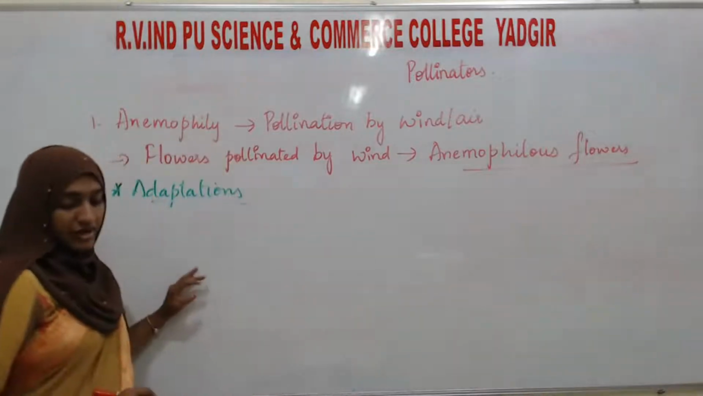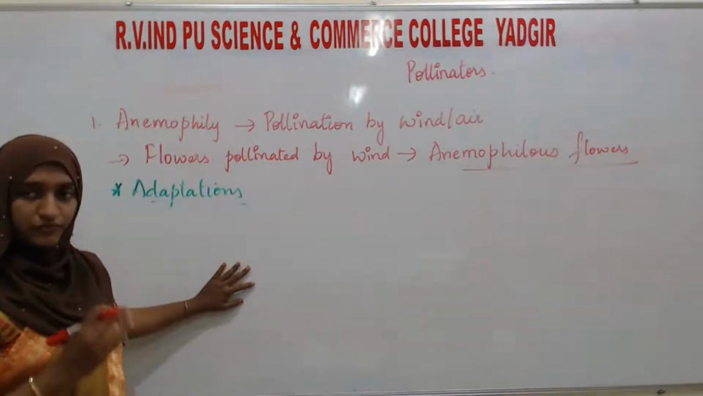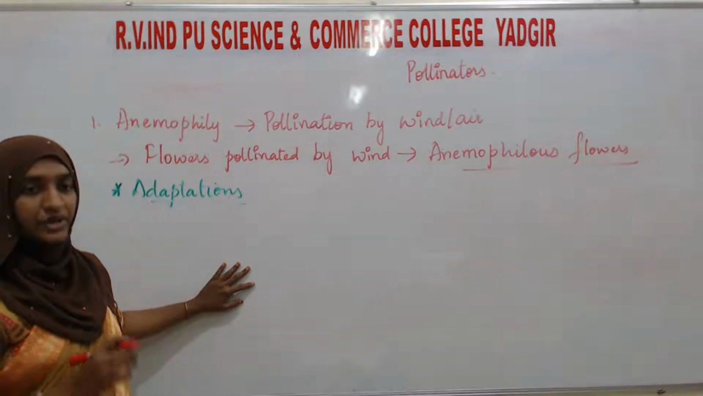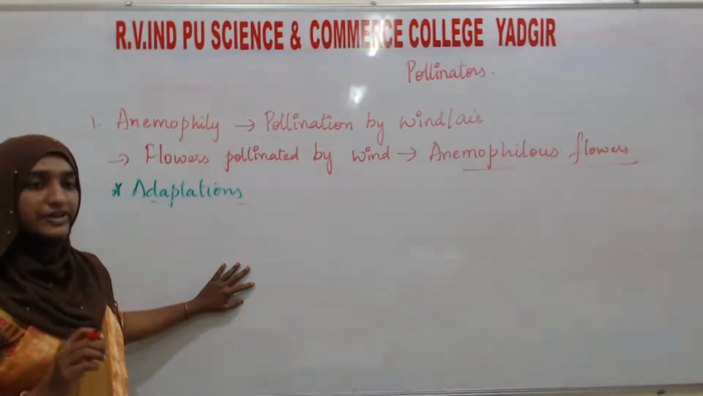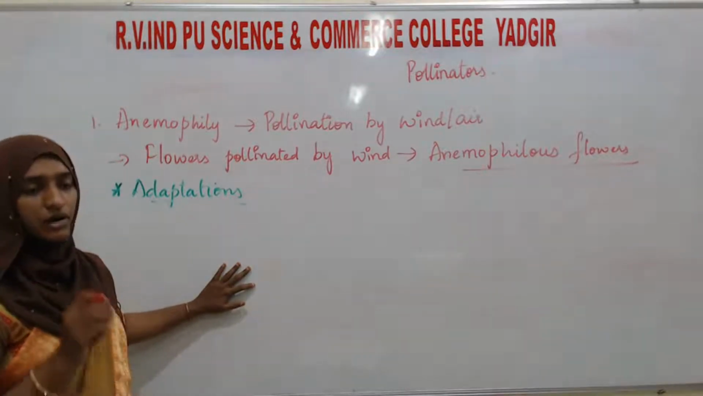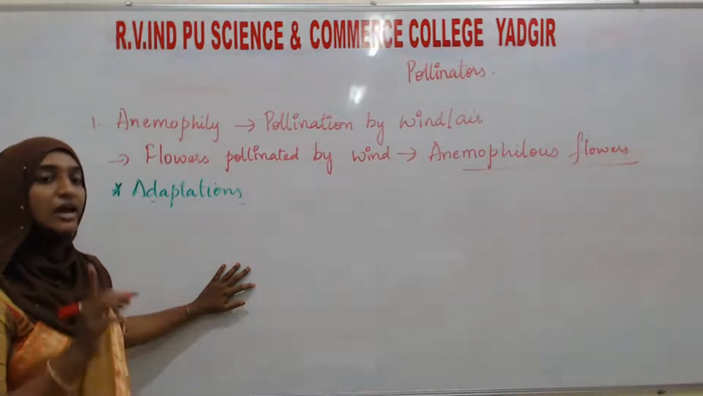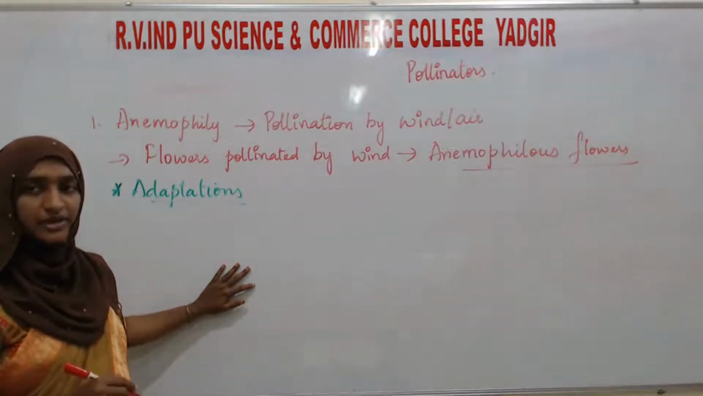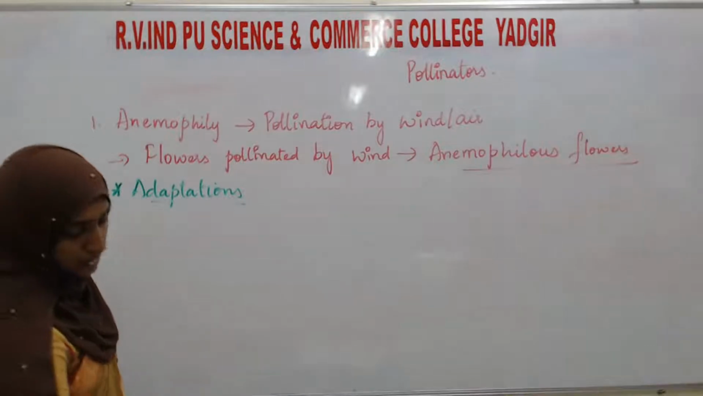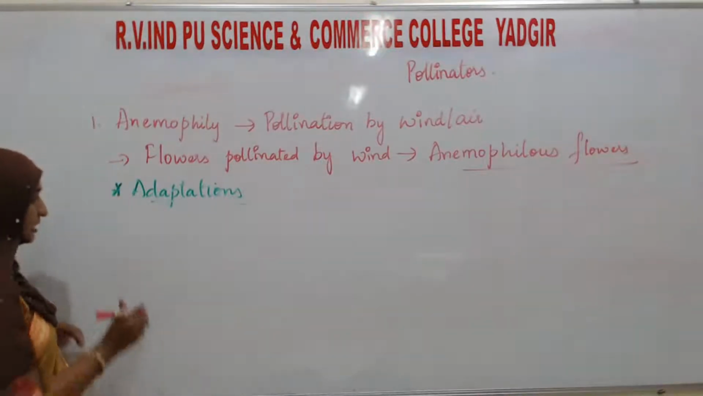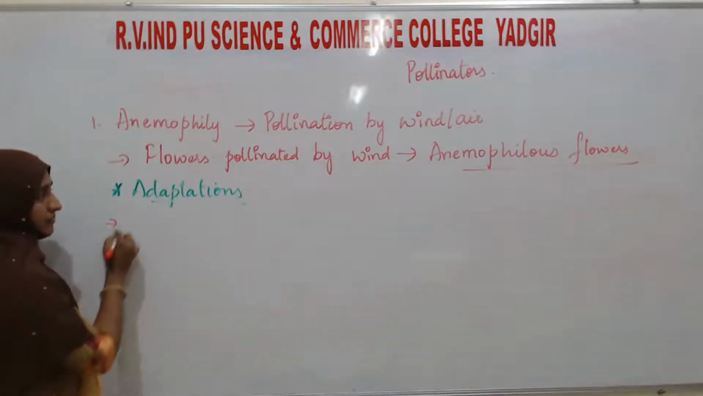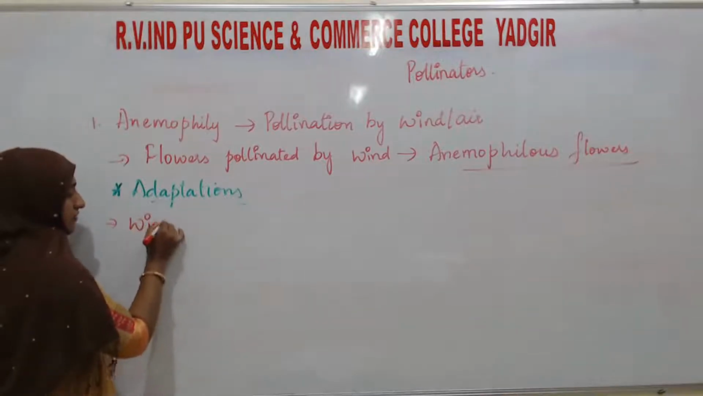Wind pollinated flowers are often small. In the first class only I had told you. And always the wind pollinated flowers, or the anemophilous flowers, will have only one ovule. How many? Only one ovule, or a single ovule, in each ovary. Okay. Wind pollinated flowers.